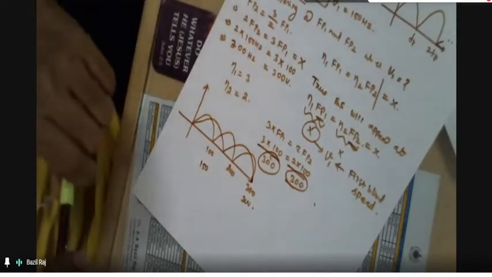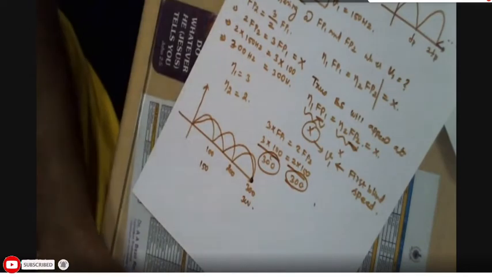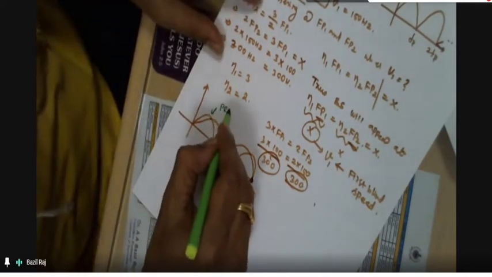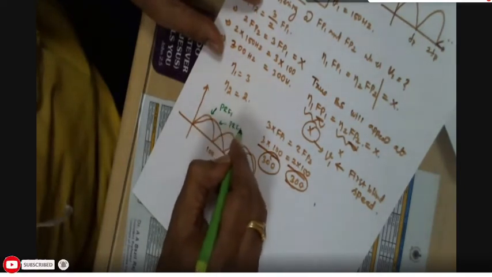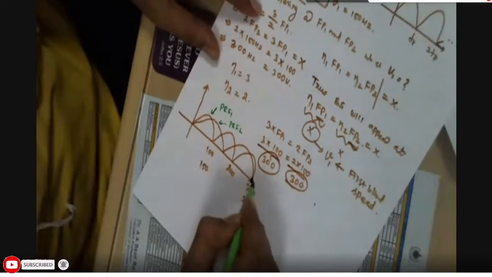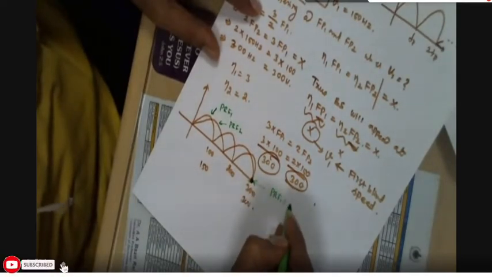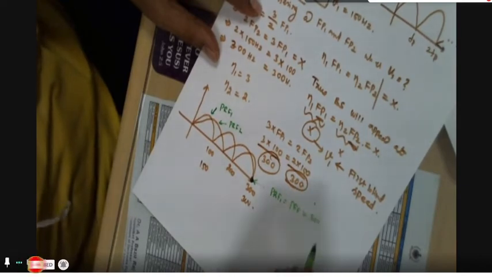See, at 300 Hz, this is PRF1 and this is PRF2, but at this instant PRF1 is equal to PRF2 is equal to 300.